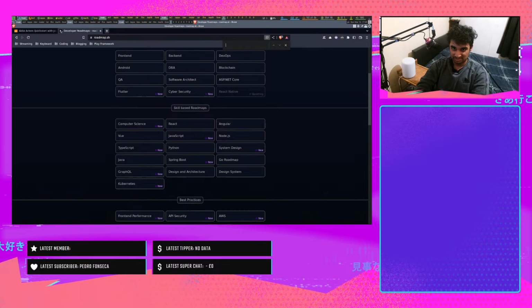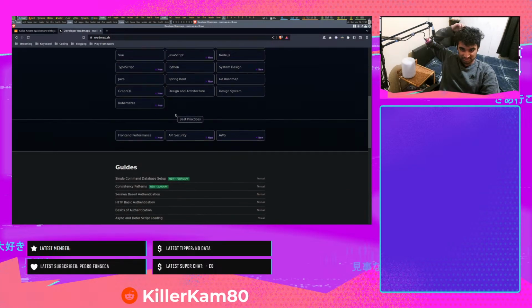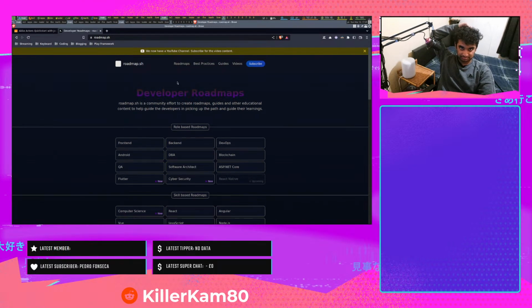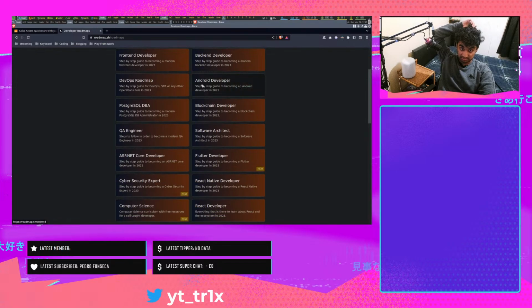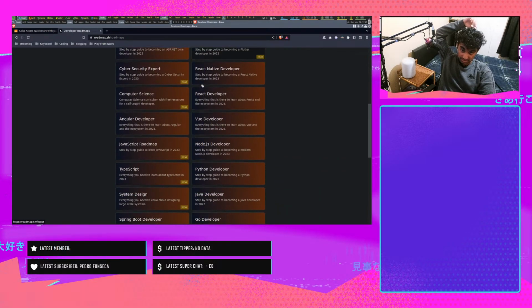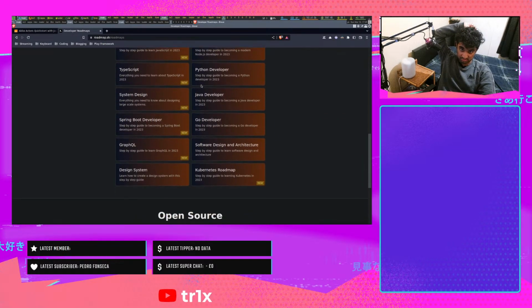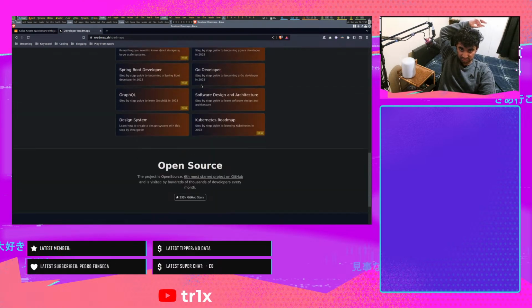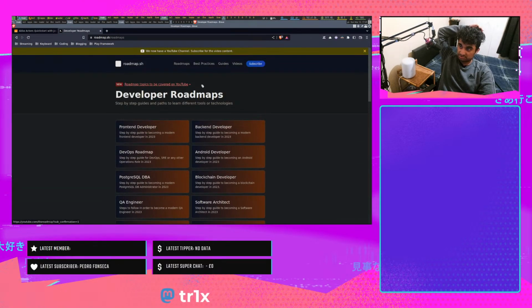I know Rust was here a while ago though. Interesting. Fair enough then. Is it on a different page? No, for some reason the Rust one isn't here. Anyway, we're going to be doing the Java one.